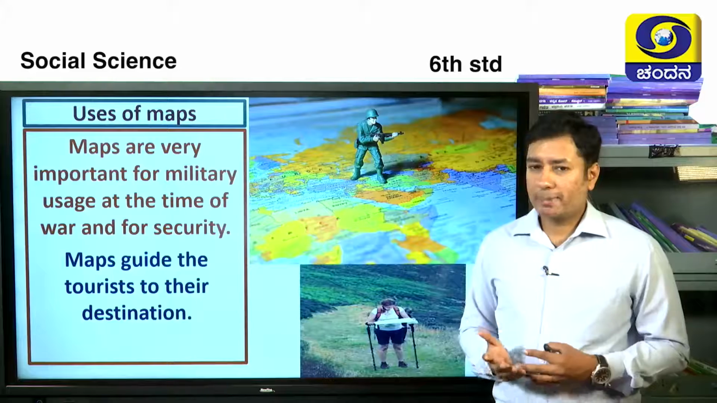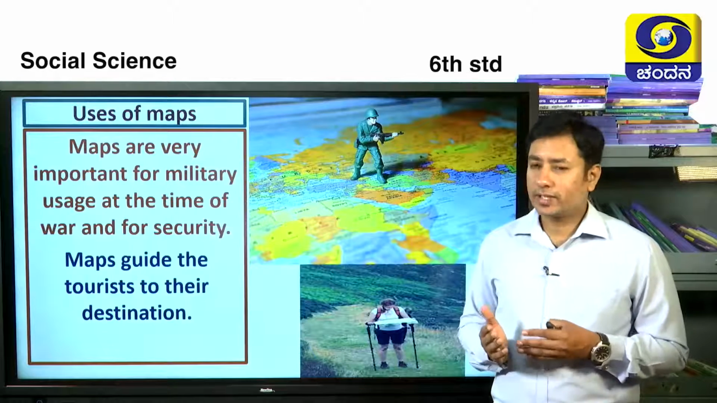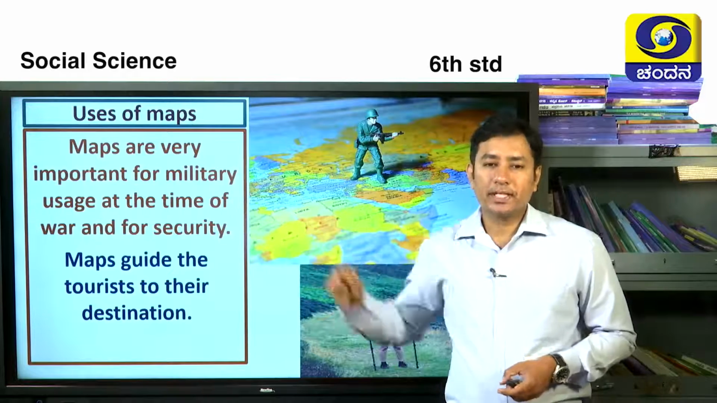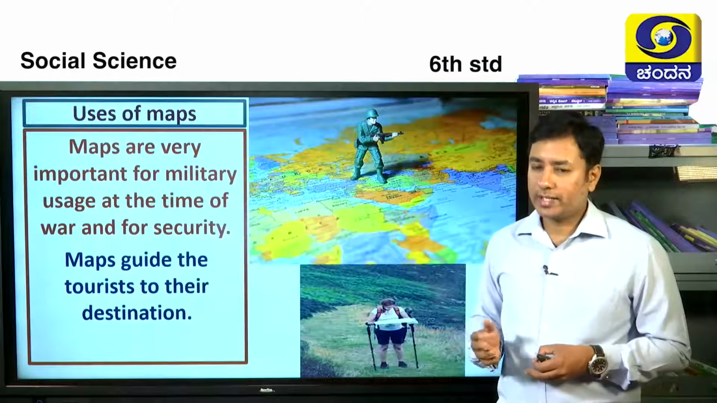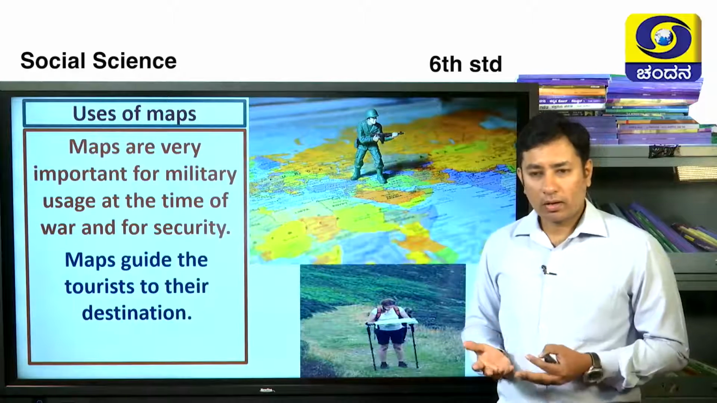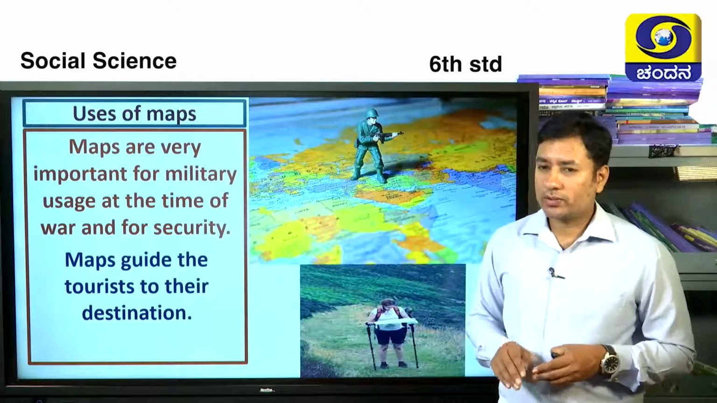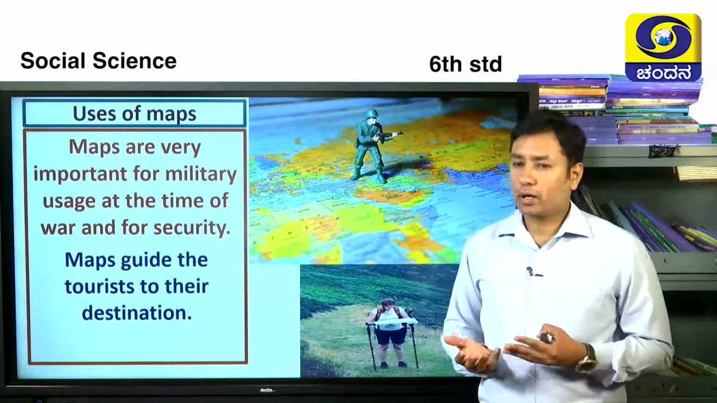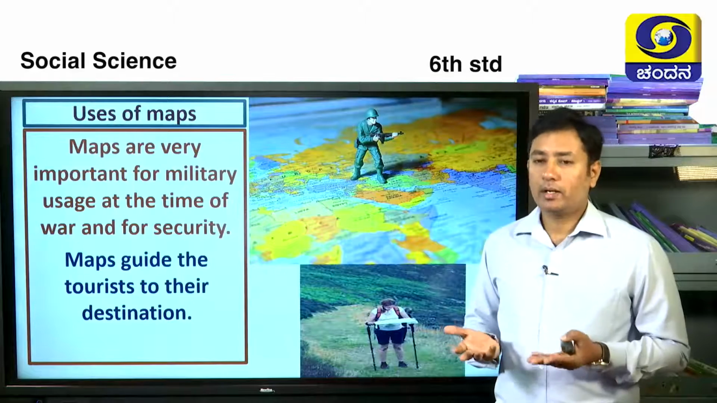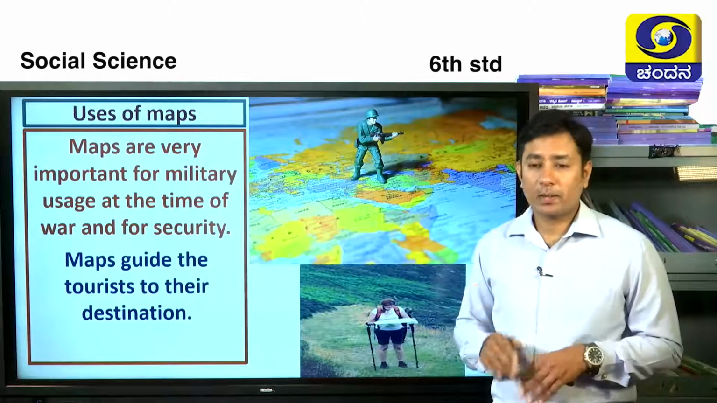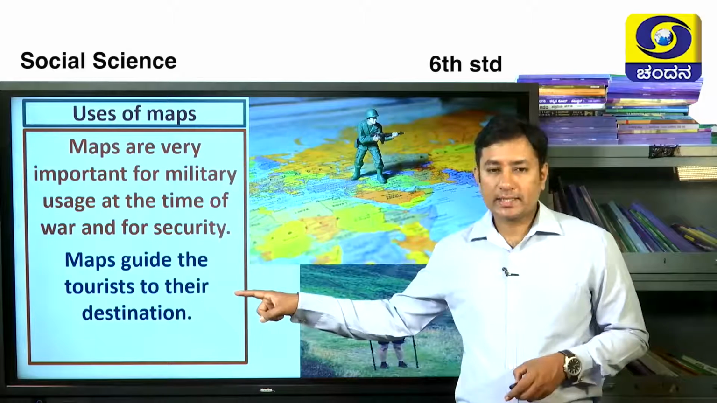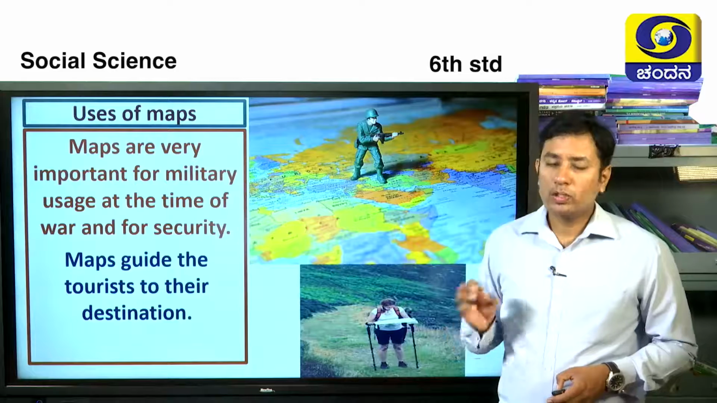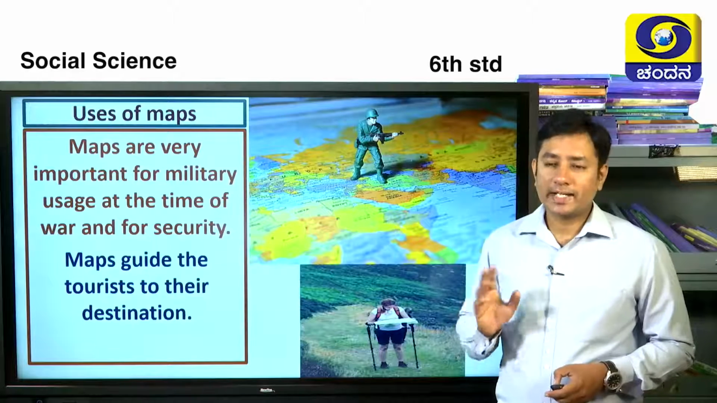Okay, the next use of the map is very interesting and also very essential: maps are very important for military usage at the time of war and for security reasons. During war and during peaceful conditions also we need maps. See, without the map the military cannot move, military cannot help the people and all such. So maps are very important in our life. The next one is maps guide the tourist to their destination. Wherever you want to go, if you use the maps, you will reach the right destination.